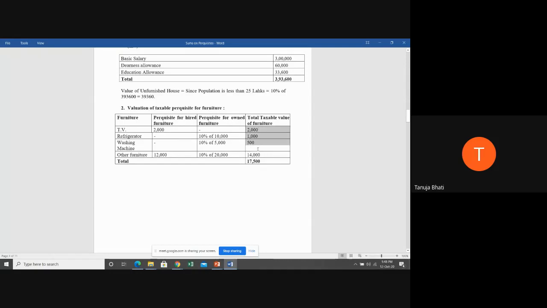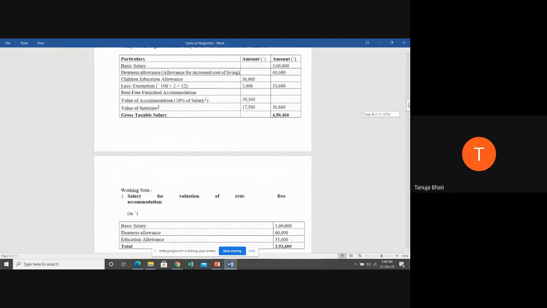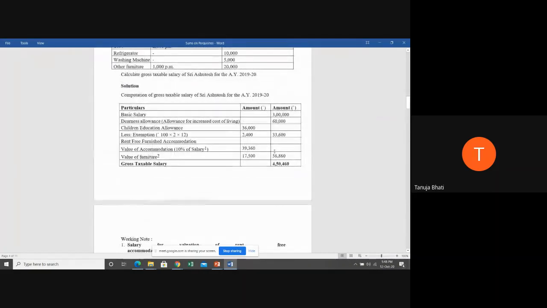So total taxable value of furniture is how much? 17,500. That is what we are going to take here, 17,500. So what is the value of rent-free accommodation? Value of unfurnished house plus the value of furniture. When you add this both, you get 56,860.